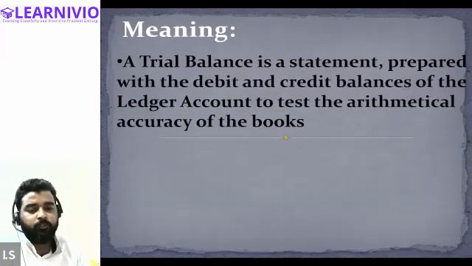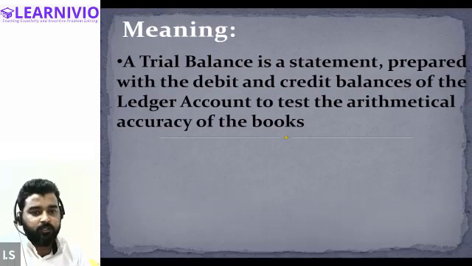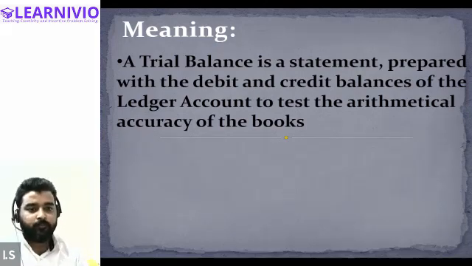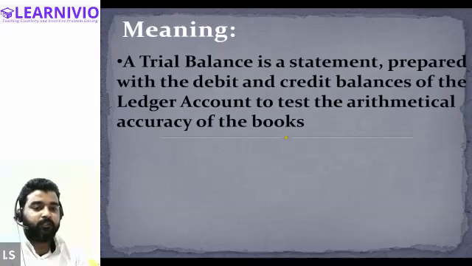And as I told you in the previous classes, the purpose of preparing the trial balance is to check the arithmetical accuracy of the ledger. But it cannot be used as a conclusive evidence to check the accuracy of the books of account. So it basically just gives you the general picture of the arithmetical accuracy of the ledgers.